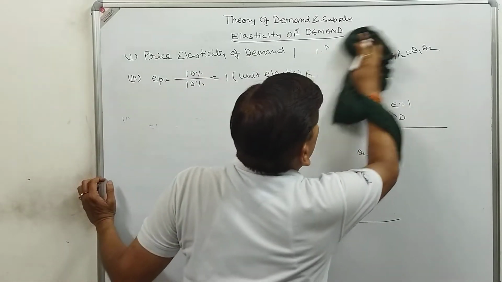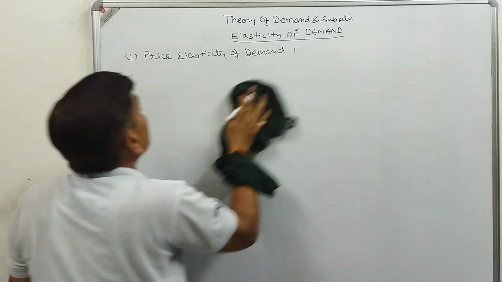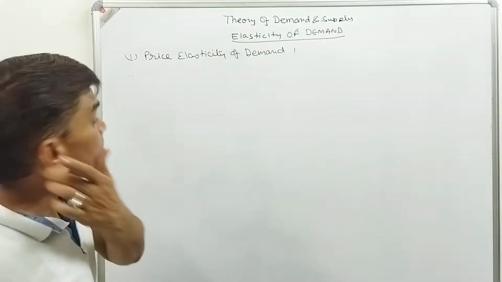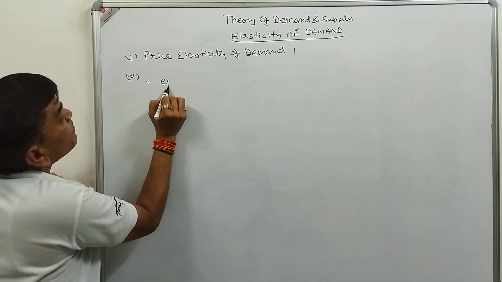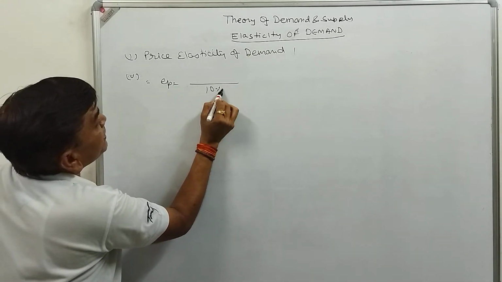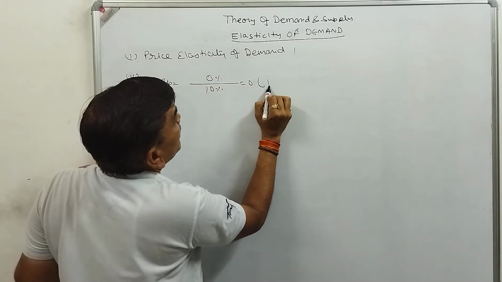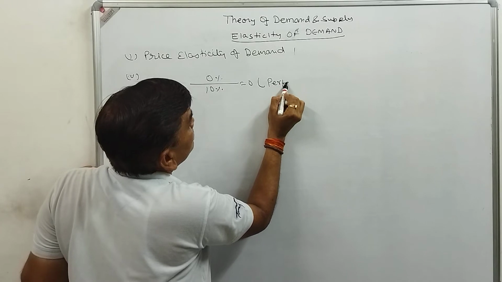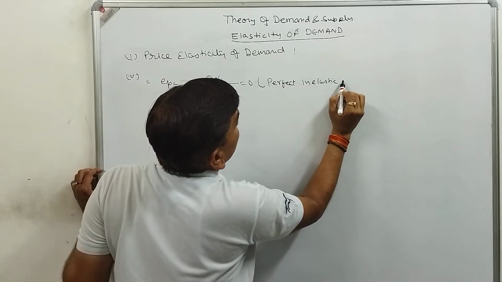Last may be the condition that the price is changing but the demand doesn't change. For some goods, when the price changes but the demand does not change, that is, EP: price change 10%, demand 0%, so that is 0. That is called perfect inelastic demand.